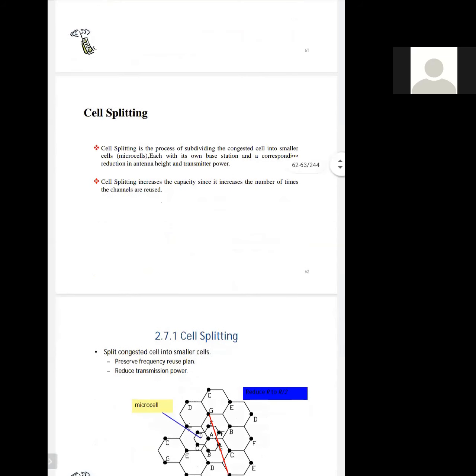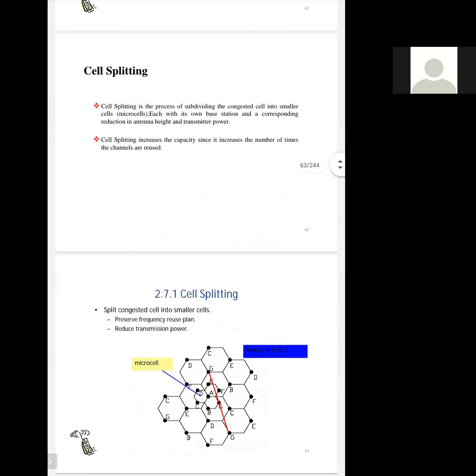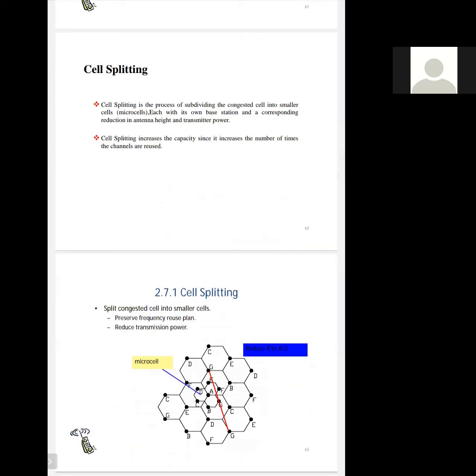Cell splitting is basically a process of subdividing the congested cell into smaller cells, or you can say microcells. We will divide one cell into small subparts. Those are known as microcells, each having its own base station and corresponding antenna, with reduction in antenna height and transmitted power. Basically, the cell splitting technique improves the capacity and increases the number of times the channels are reused.